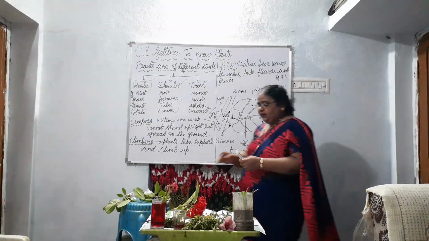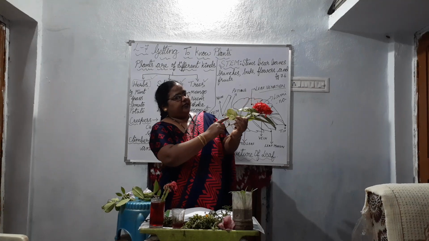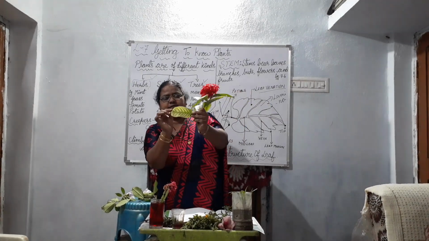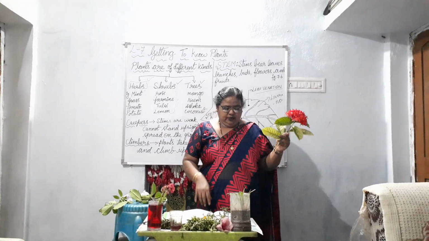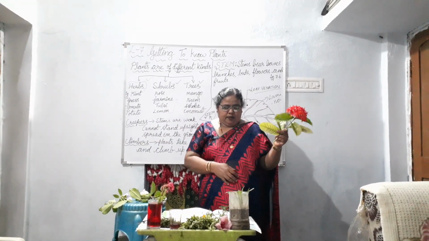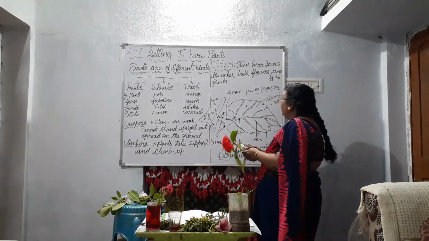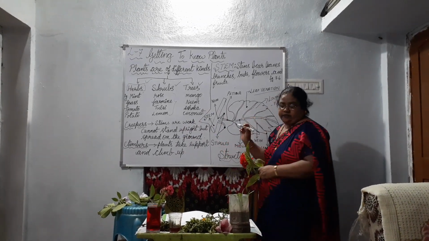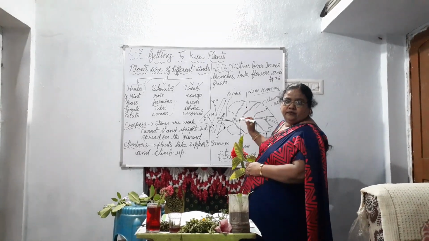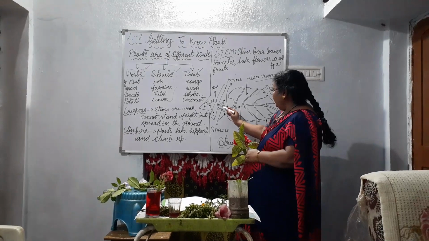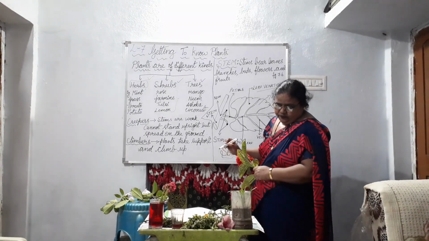Net type, you see, can you see here? Can you see in between? Just like a net. The broad green part of the leaf is called lamina. And what is this midrib? What is the function of it? The main vein of a leaf. Midrib is the main vein of the leaf.